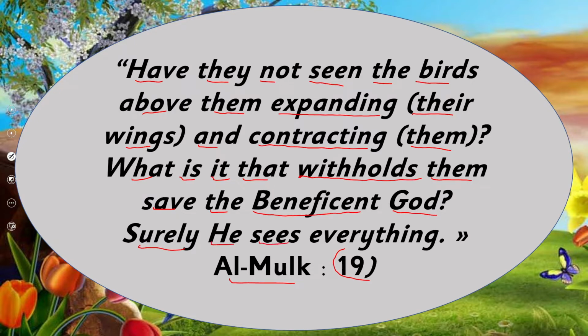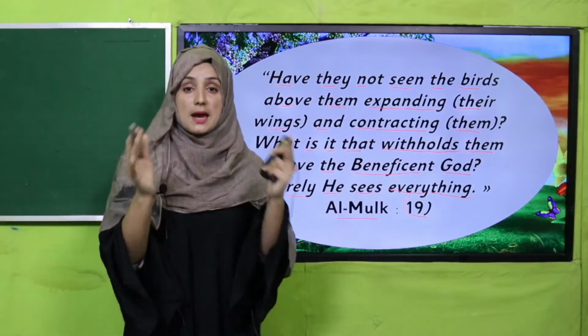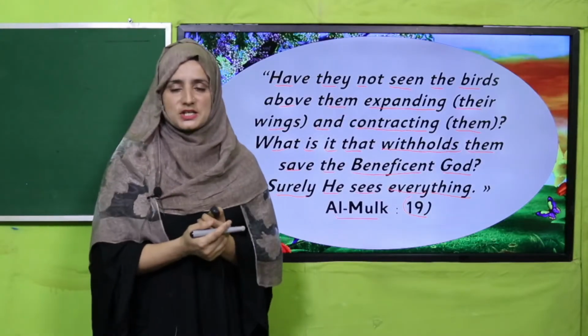Surely He sees everything. Yes, my dear students, this beautiful verse is telling us about Almighty Allah and His attributes, that if we think about the things that are around us, these are giving us a symbol of blessings of Almighty Allah.